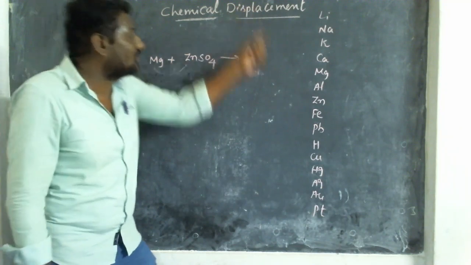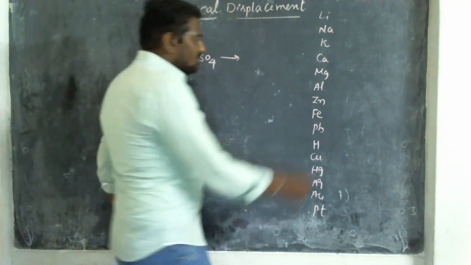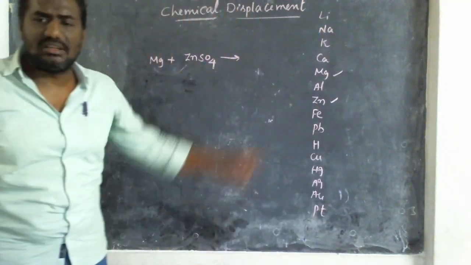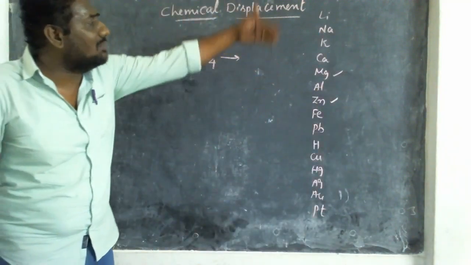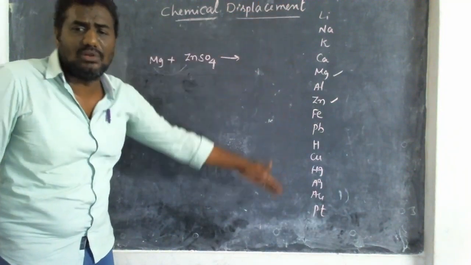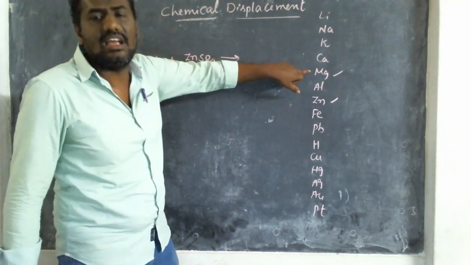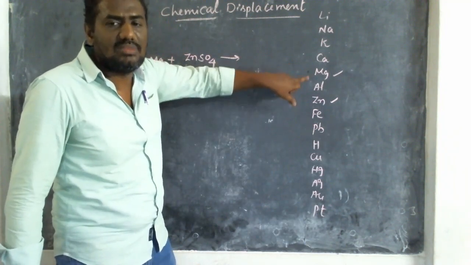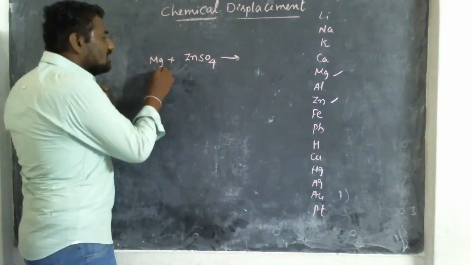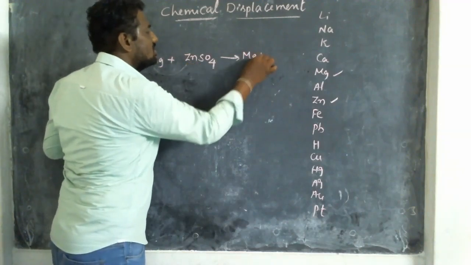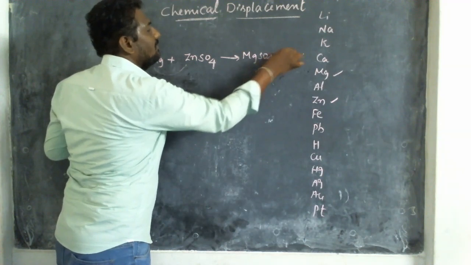That thing we have to check from our list. So magnesium and zinc. Who is more reactive? Magnesium is more reactive. Above elements are always more reactive than the below elements. When you compare zinc and magnesium, magnesium is more reactive. So magnesium can displace the zinc. So magnesium can occupy the place of the zinc. So we can write MgSO4 plus zinc.